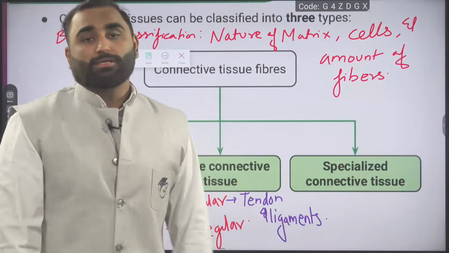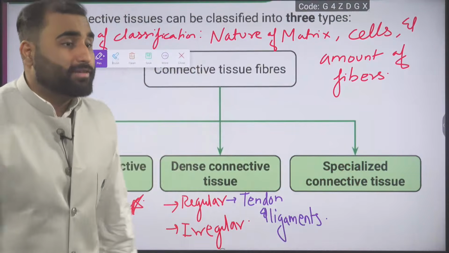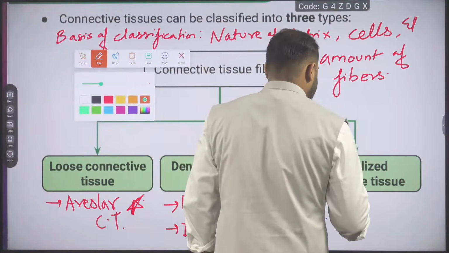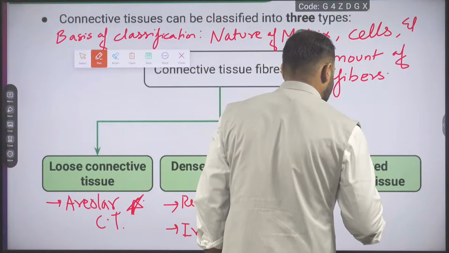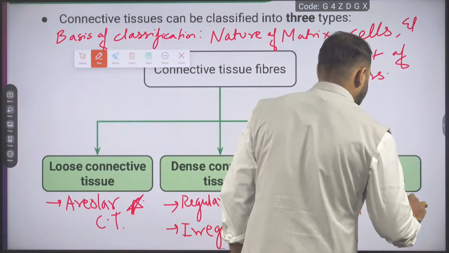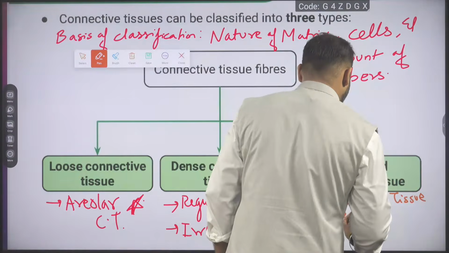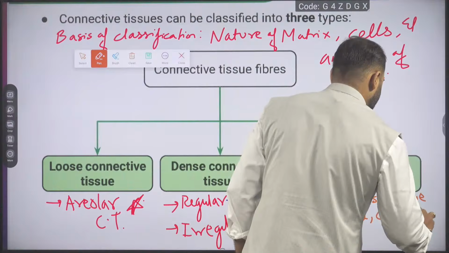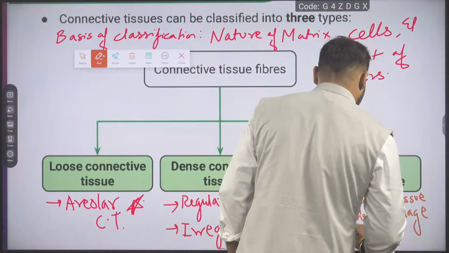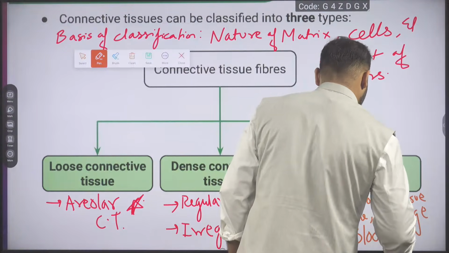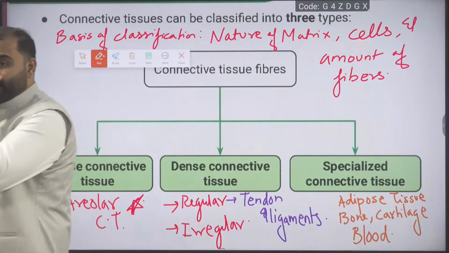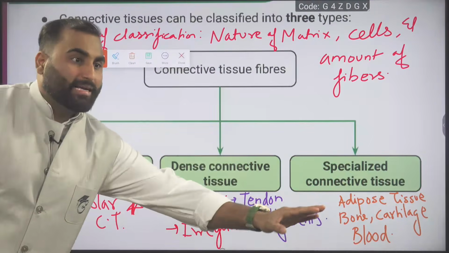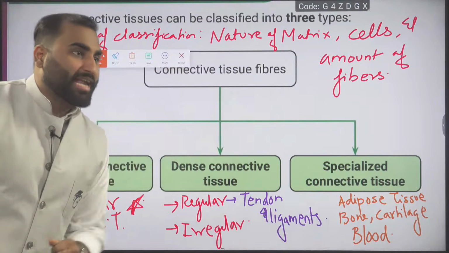And in the last, we are having the specialized connective tissue. Which are the specialized connective tissue, guys? Come on, tell me. There will be adipose tissue, the fatty tissue. There will be bone. There will be cartilage, and what we are missing? We are missing blood. Are we clear, everyone? So adipose tissue, bone, cartilage, blood goes into specialized.